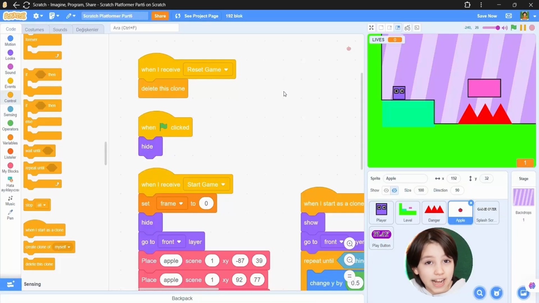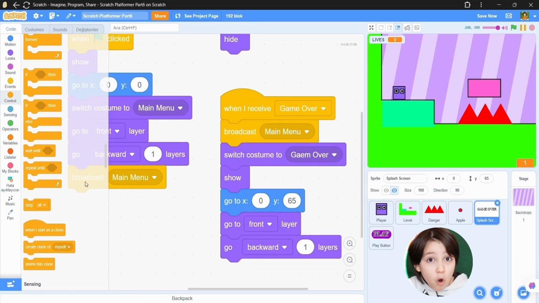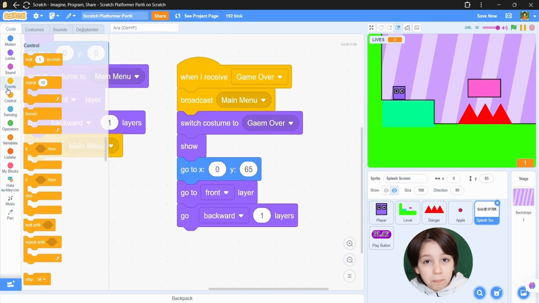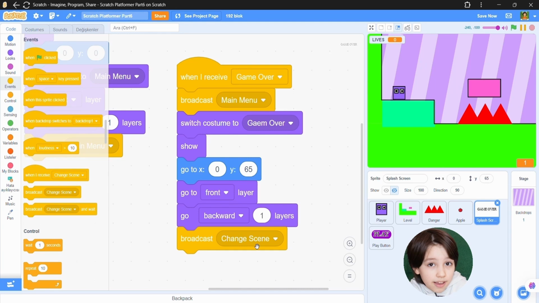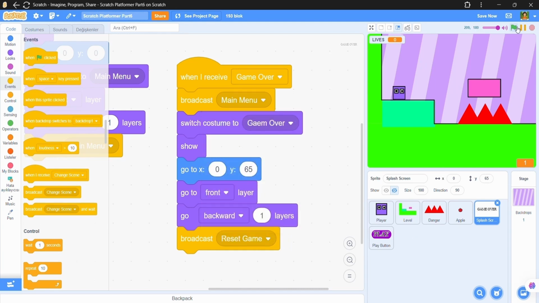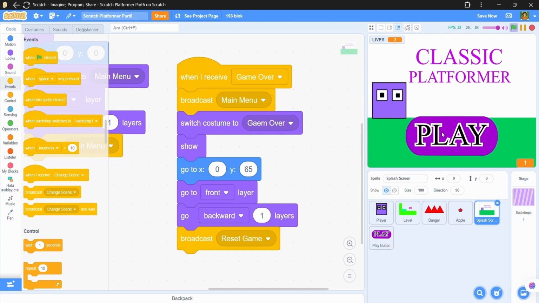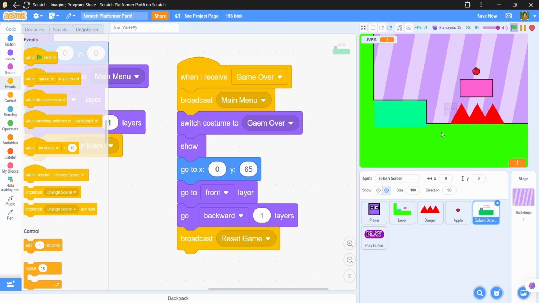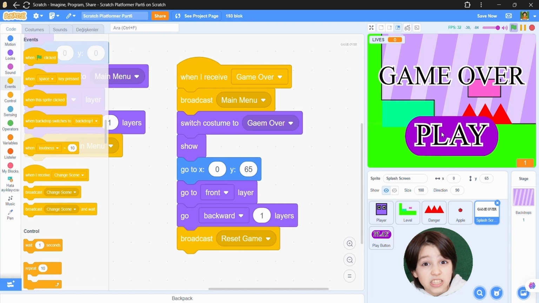Now we will broadcast this from the game over sprite. When I receive game over, broadcast reset game at the end. Now it is fixed.